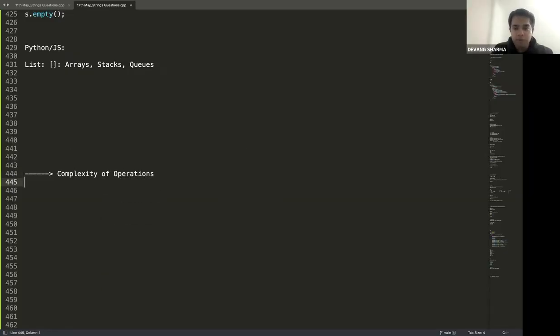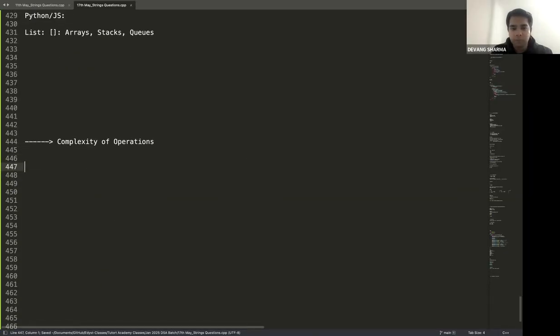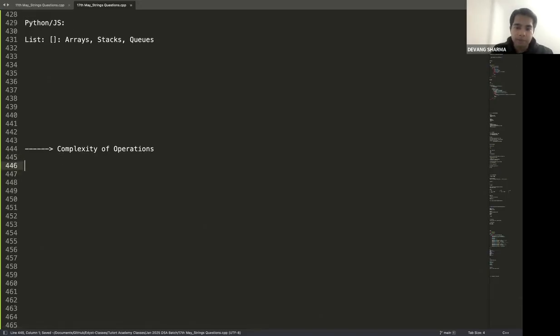More or less, there are 4 operations only that we need to do. DQ is double-ended queue. That's a different thing. Double-ended queue means you have insertion and deletion at both ends. In a normal queue, the insertion is at the rear, and the deletion is at the beginning. Double-ended queue is a separate data structure.